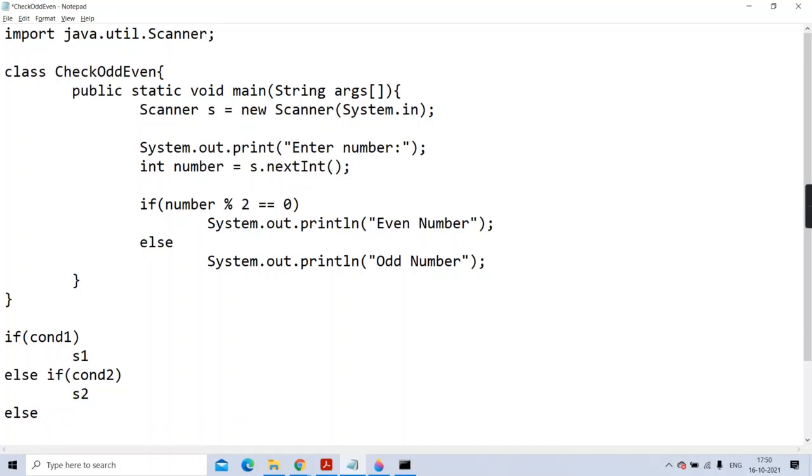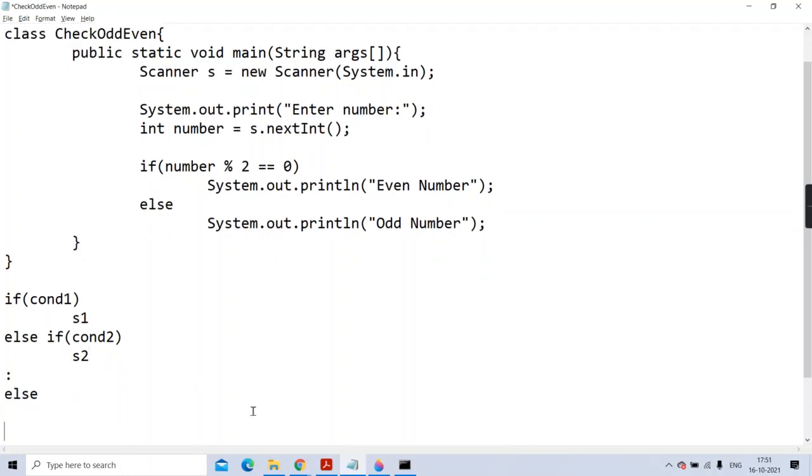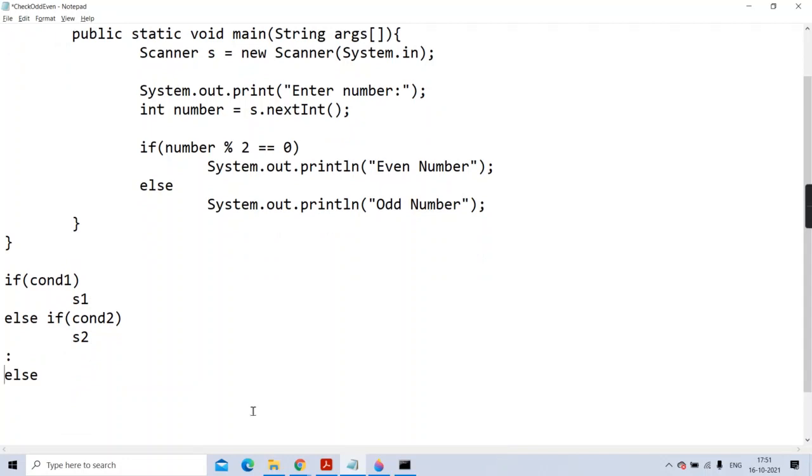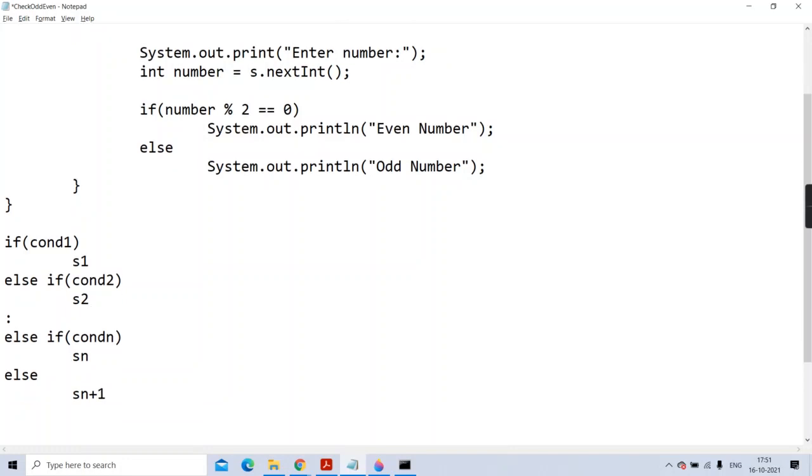This way you can go on with any number of conditions. I am going to put a dot in between to tell that condition 1, 2, 3, till else if condition n, statement n, and finally statement n plus 1. Getting, guys?